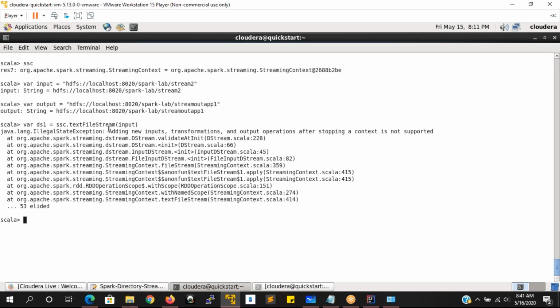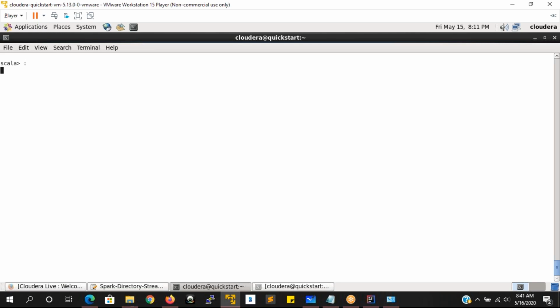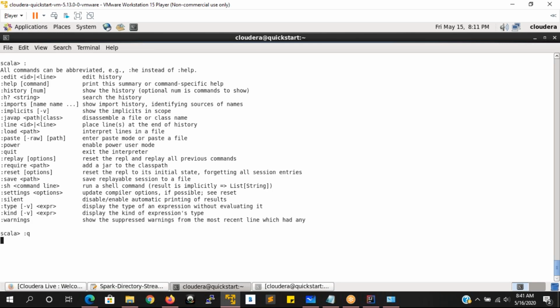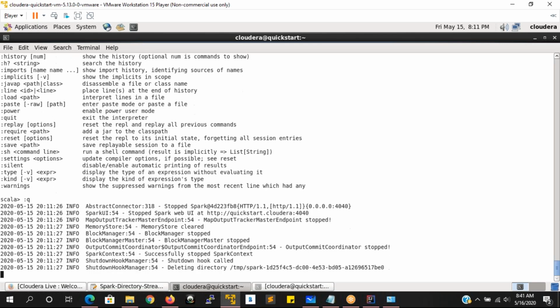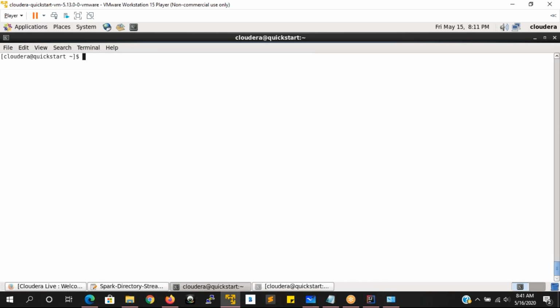Now you have to take from this one only, adding new inputs. Input SSC dot text function transformation and output operations. After stopping, a context is not supported. This is the problem with this one. Yeah, okay. So here again, I will run this one, Spark -start. I will log in and I will see.